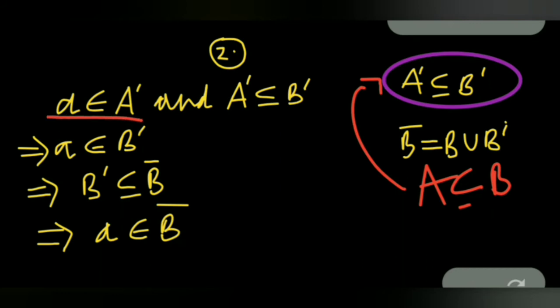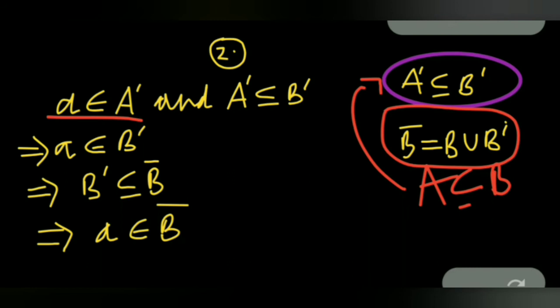We have two things now. a belongs to A prime and A prime is a subset of B prime. Then by this we can write a belonging to B prime. And we know that closure of B is equal to B union B prime by the property of closure set.